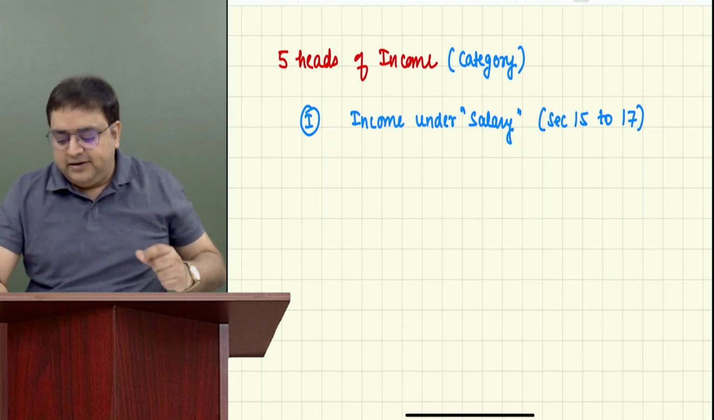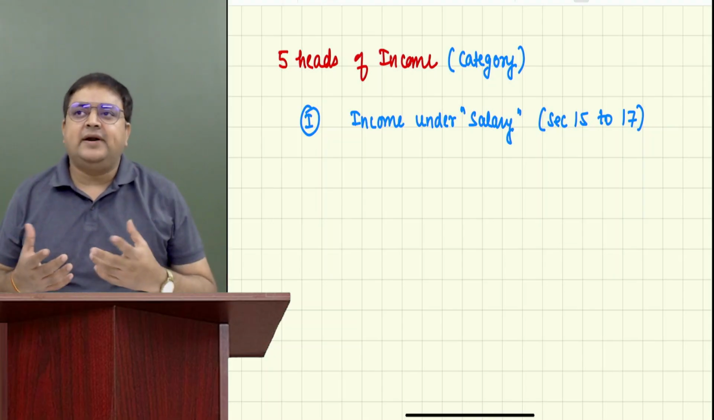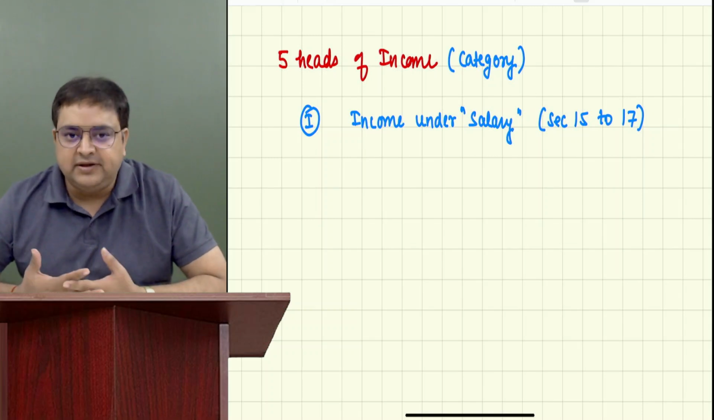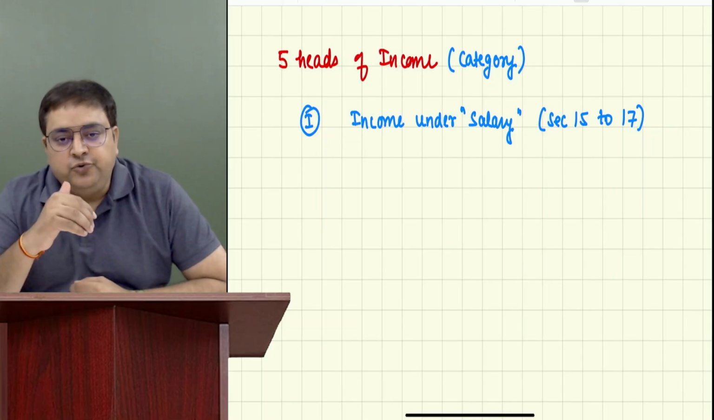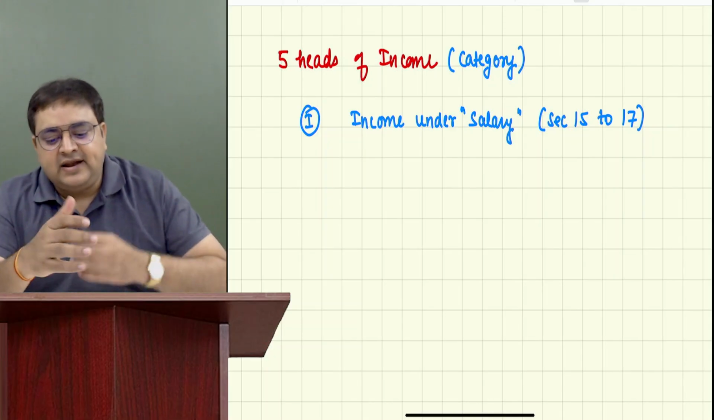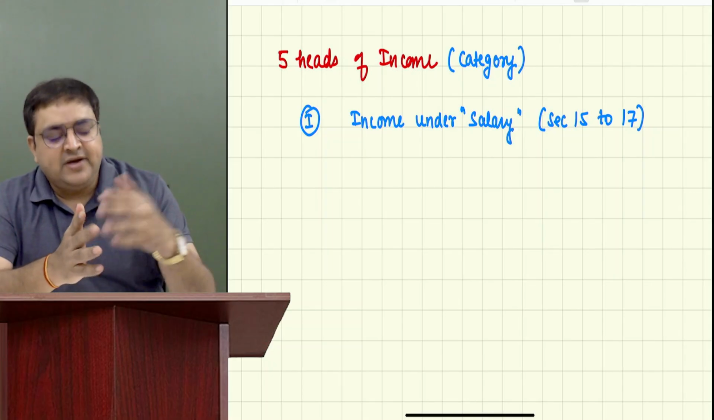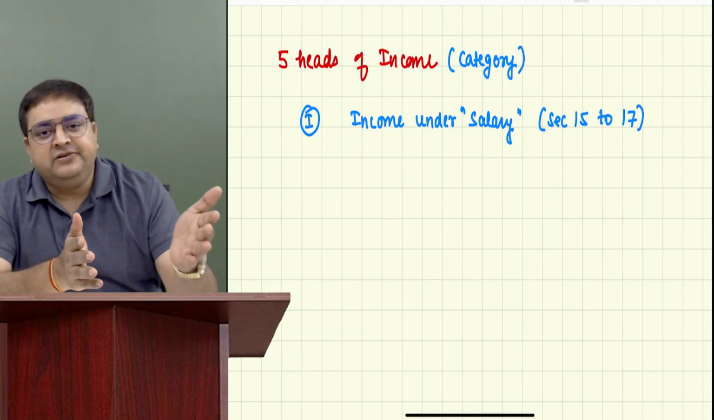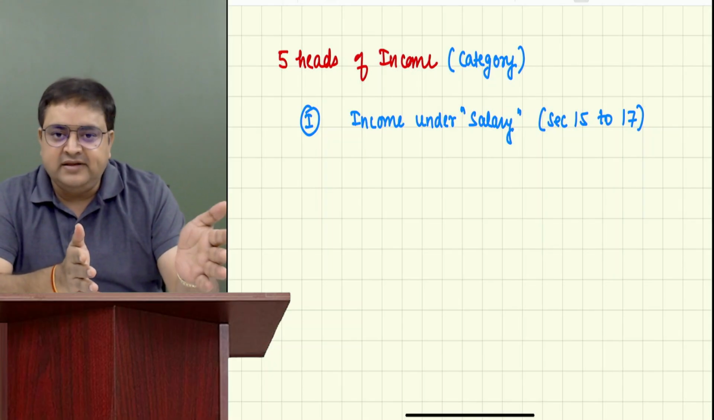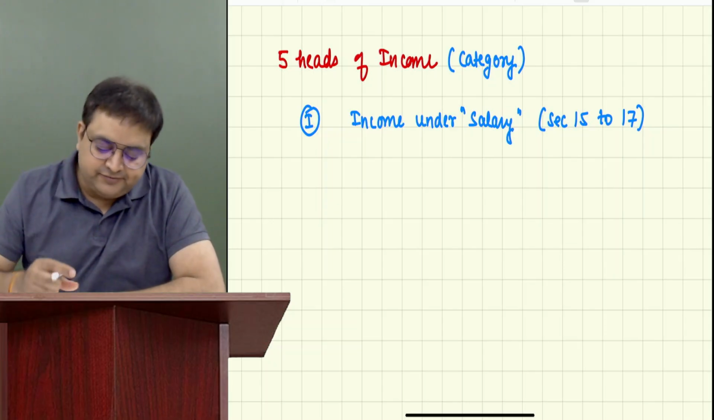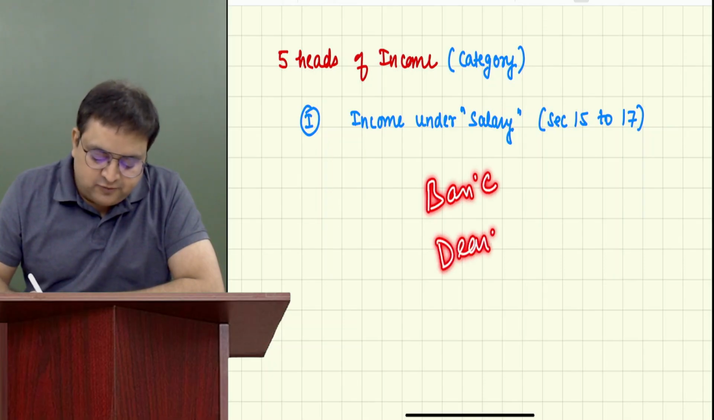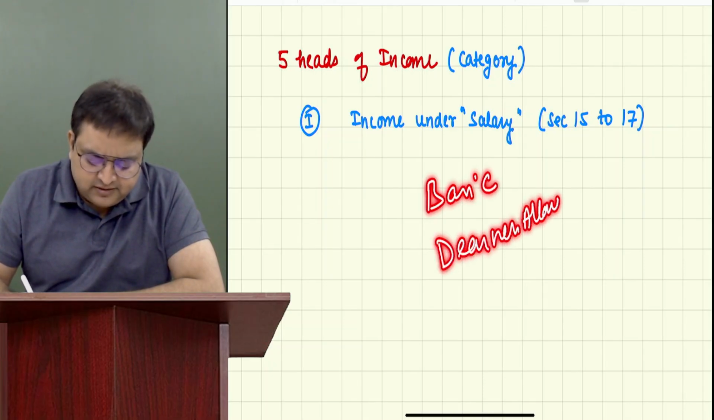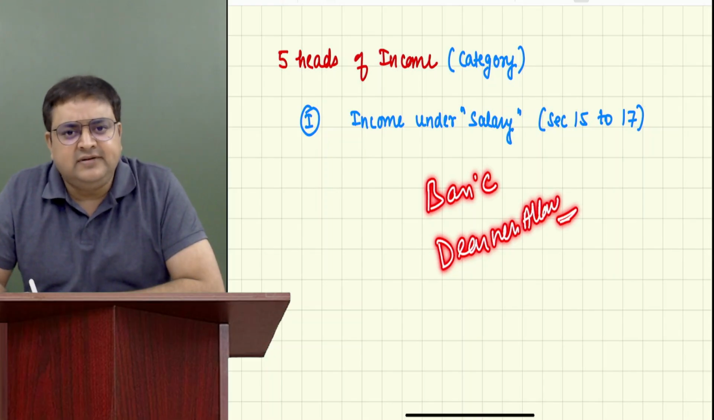So people who are practicing CA, or those who are working in an organization, people will come to you and they will say, sir, actually I am working as a finance manager, I am working as a marketing manager, I am working as a purchase manager in this organization. I receive basic salary, I receive dearness allowance. Have you heard this word somewhere? Dearness allowance? Yes, sir. What it is, I don't know.